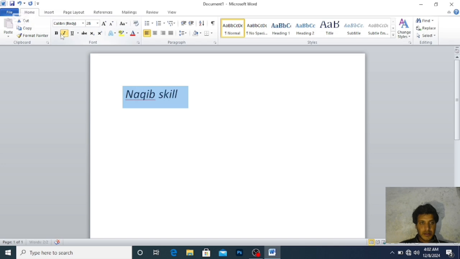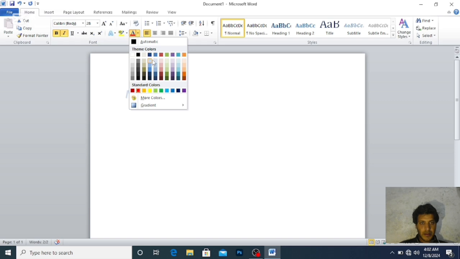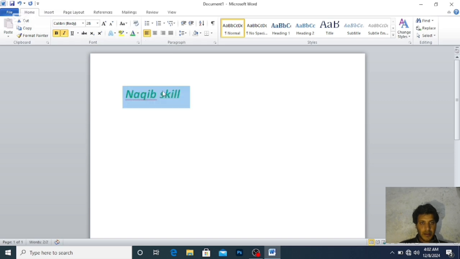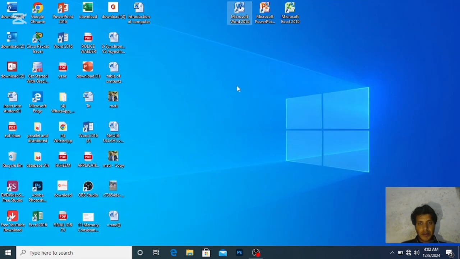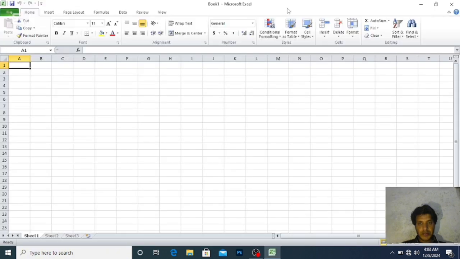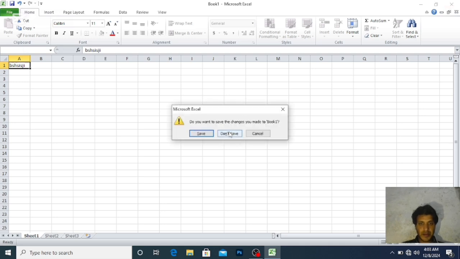You can see. You can see the application is okay. That's okay. Now I want to check Microsoft Excel. You can see here, type here some words. Now you can use it for your own purposes.